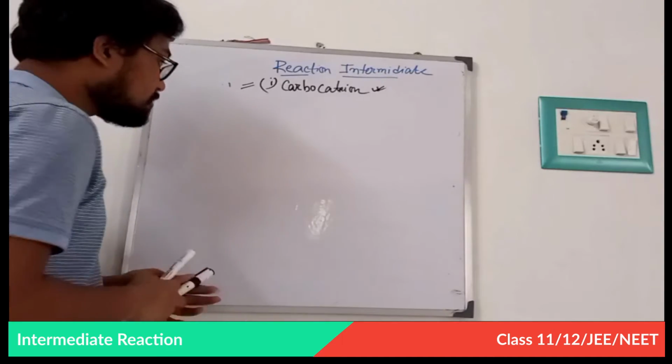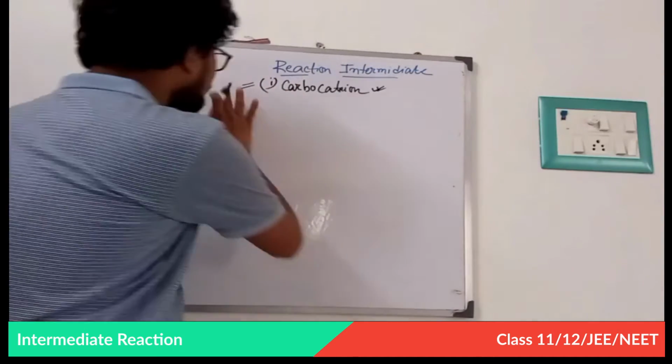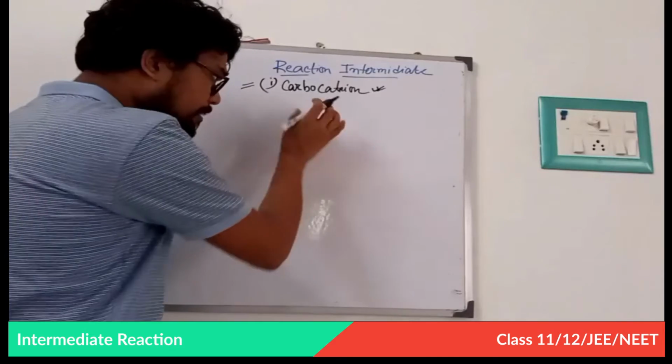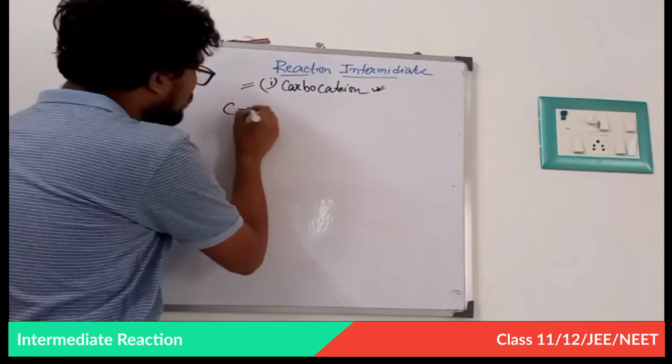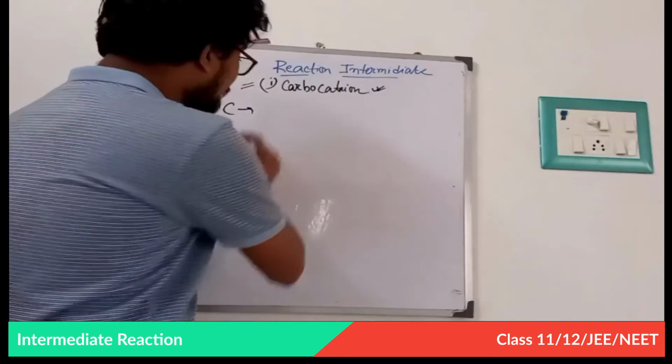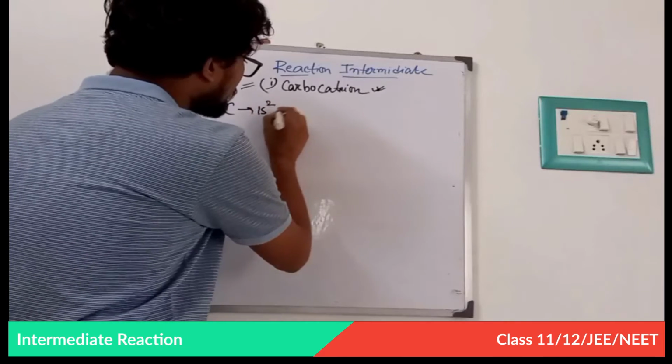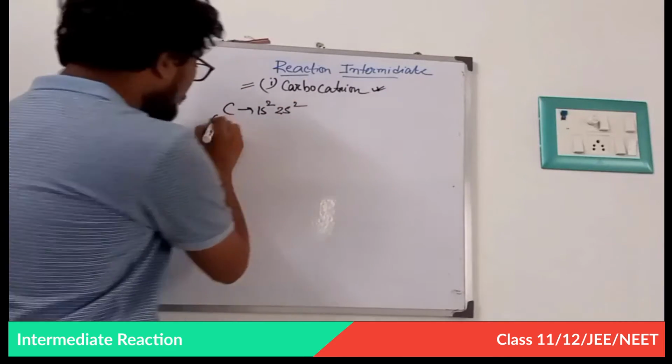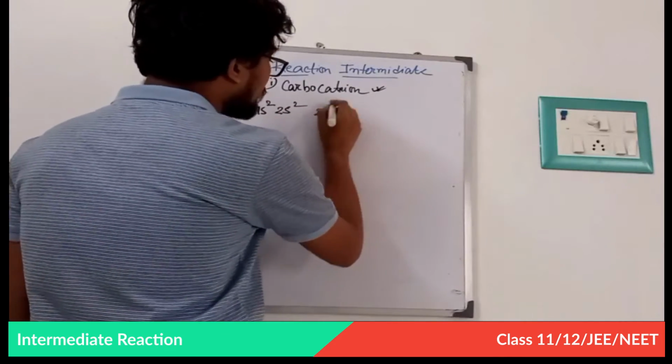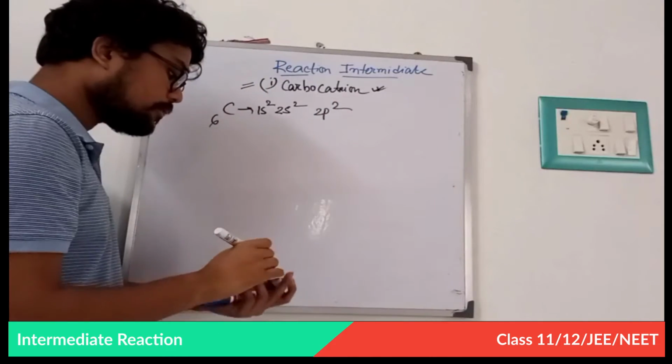Now I am going to discuss the hybridization of carbocation in detail. What is the electronic configuration of carbon? 1s2, 2s2, 2p2. This is our electronic configuration.